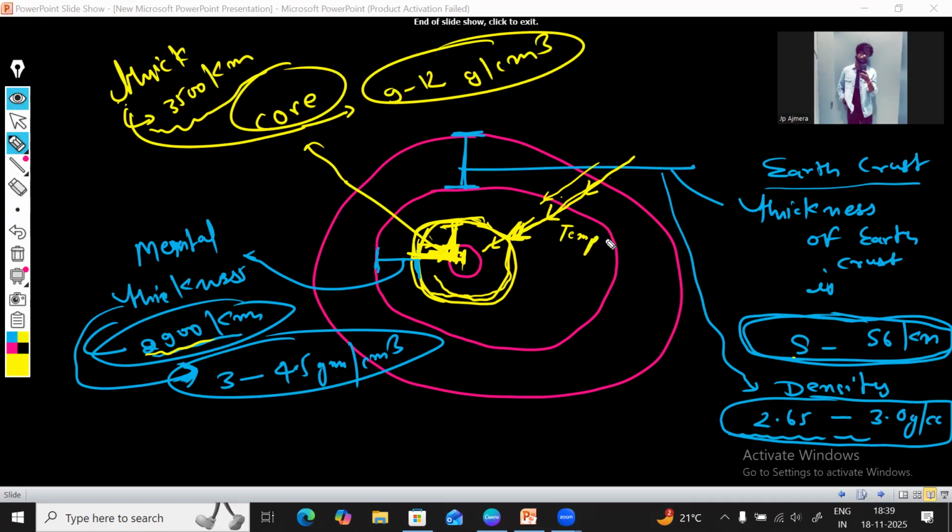So in the innermost part, there are two elements that are maximum. What are those two elements? Nickel and iron in melt form.